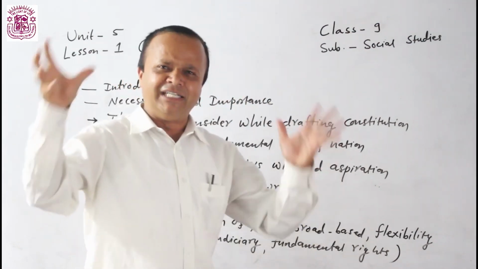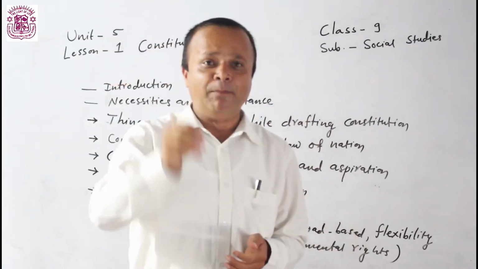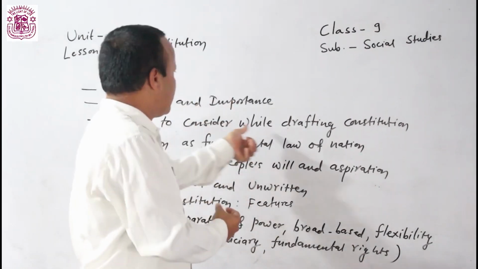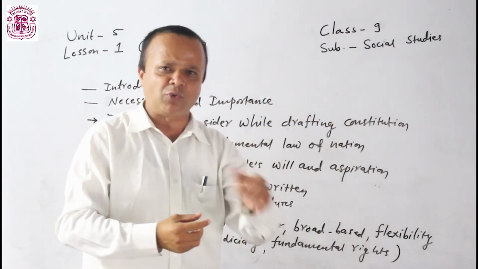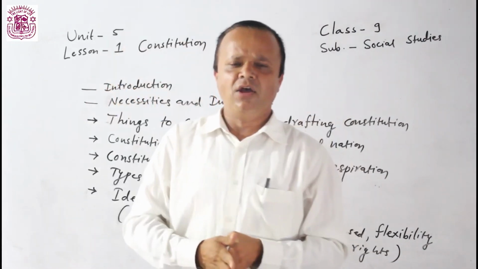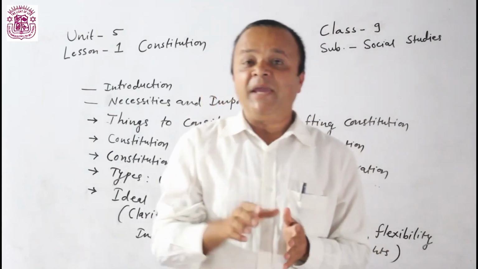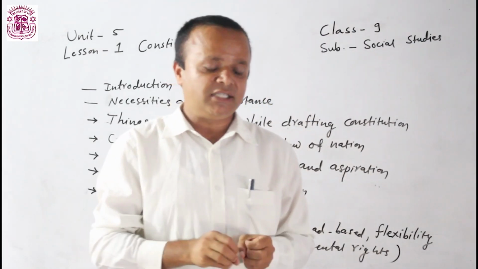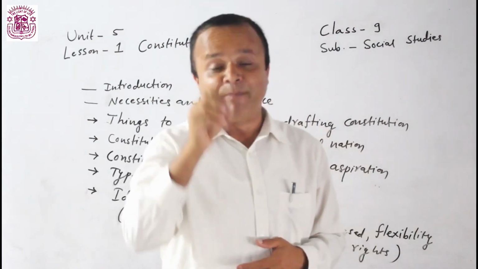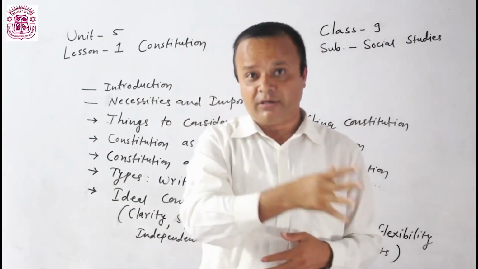This idea has been discussed many times and it is also very important from examination point of view. What are things we need to consider while drafting constitution? We need to consider many things, but main thing is people's will and aspiration. It means what people want in the country, what is the demand of people, what is the need of people. At first we need to consider that.